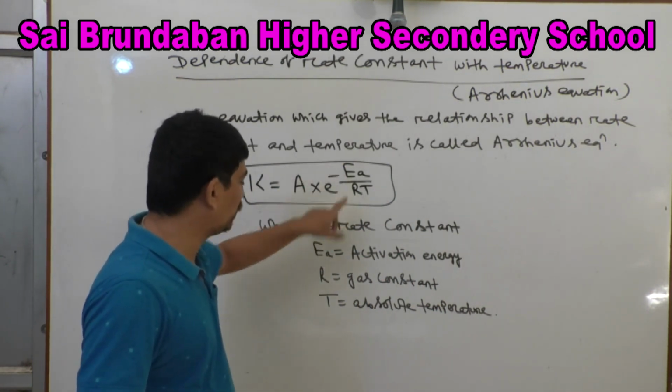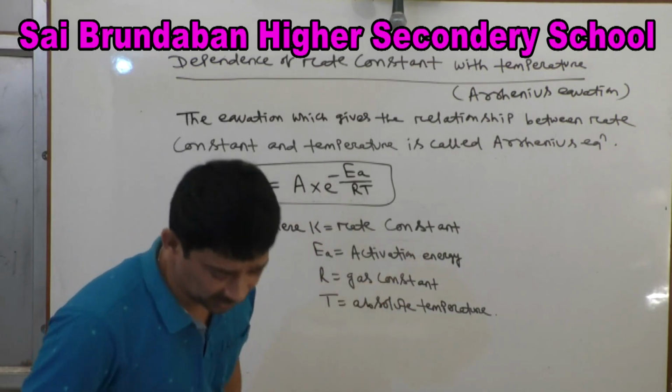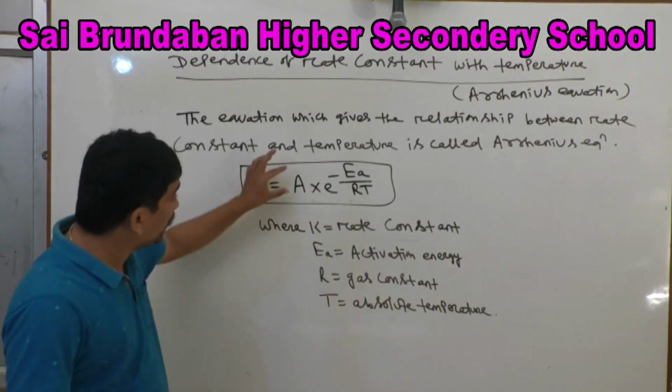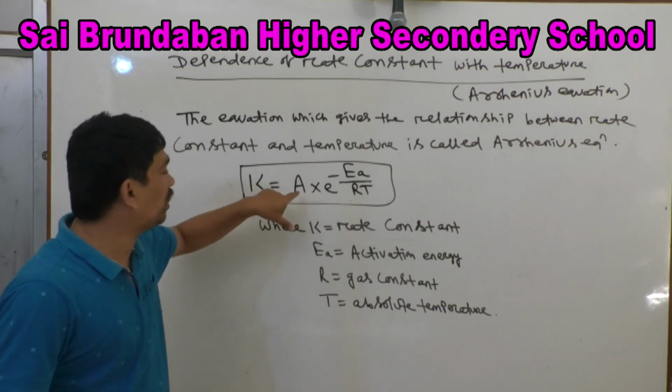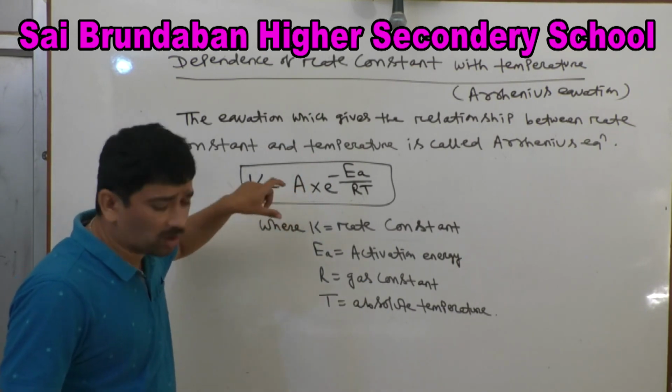One factor I have left. What is A? A is before e. That is called pre-exponential factor or sometimes frequency factor.